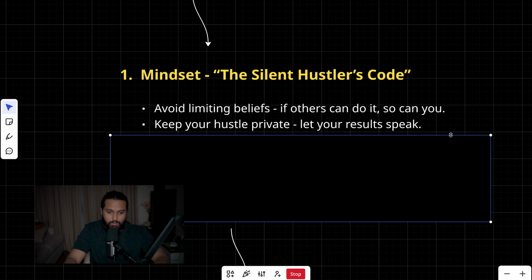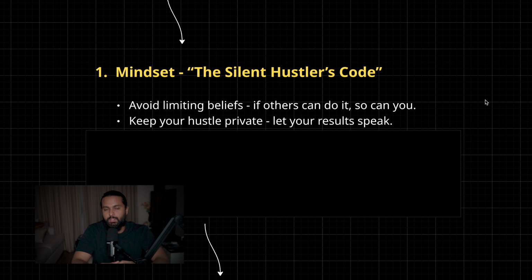And keep your hustle private. Let your results speak. Because what happens is when you talk about your goals and plans, your brain releases dopamine, the same reward chemical you get when achieving something. This small dopamine hit tricks your brain into believing that you have already achieved that goal. It reduces your motivation to actually go out there and do the work to achieve that goal. This reduces your chances of actually achieving it, and sometimes you may not achieve it at all.